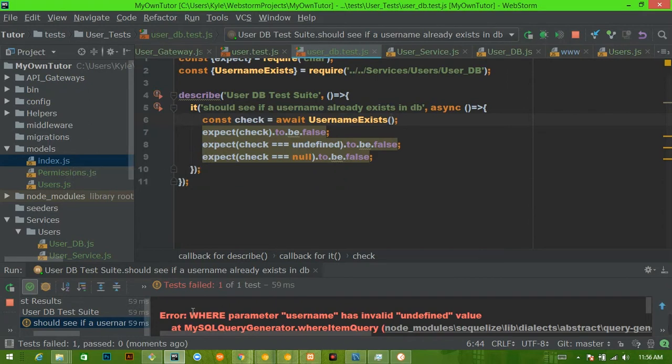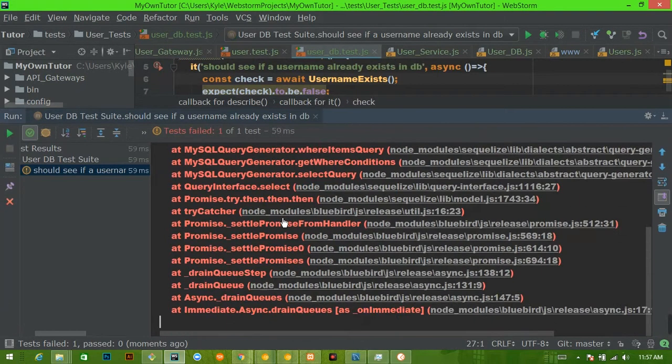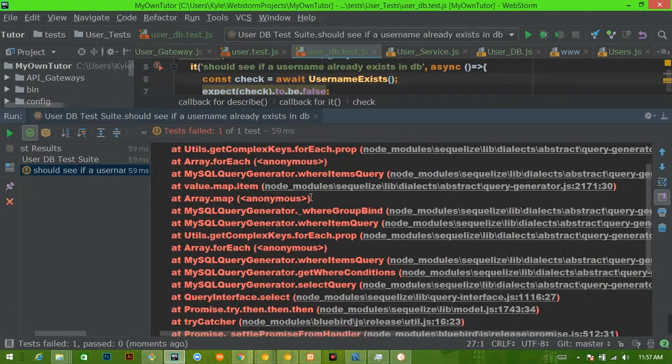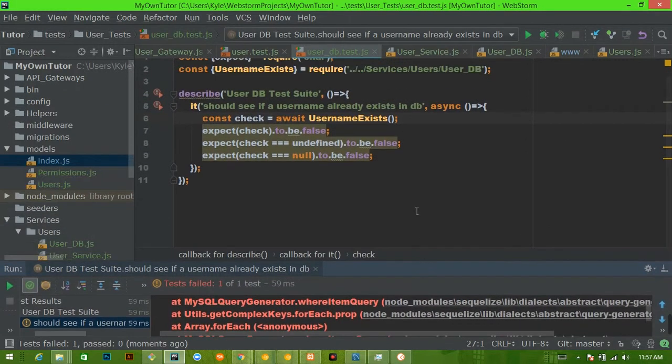So why? Well, let's see here. Our error is, this is hard to read. We get a long call stack, and I don't like this. This is actually the database complaining that we did something wrong, and we really don't want that to happen.